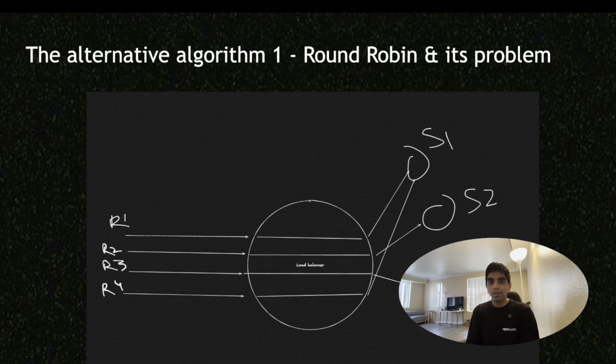But there is an extremely high amount of connection churn here, because the moment S1 goes down, everything goes to S2. The moment S2 goes down, everything from S2 goes to S3. And those specific servers are not actually built to handle that high amount of load, because suddenly we've just doubled the amount of load there. And that wouldn't work. That's one of the big problems with the round robin algorithm, let's say.